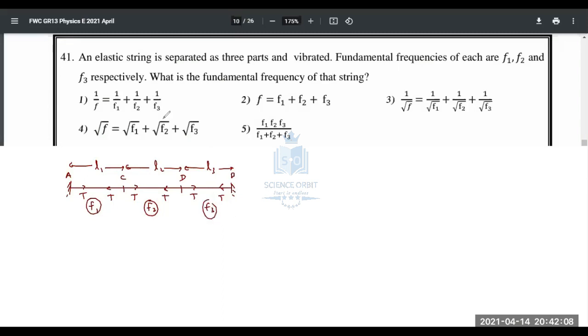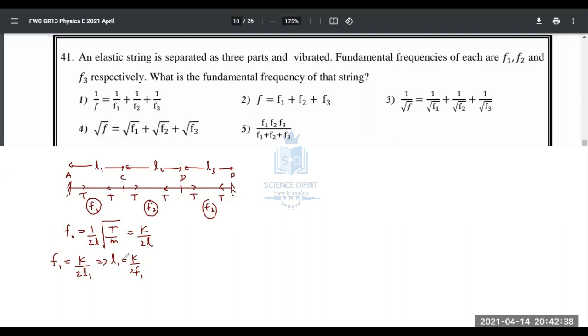Okay, right. So we know the equation for the fundamental frequency of a string is given by 1 over 2L square root of T over M. So T over M is a constant for the whole wire, so I'll go with K for that. So it's K over 2L actually. So F1 is equal to K over 2L1, so that I can say L1 equals K over 2F1.